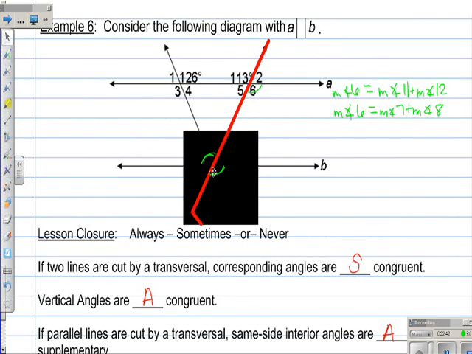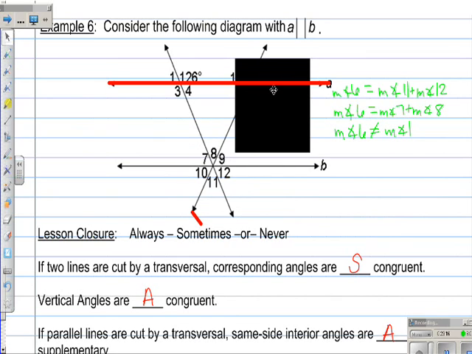Now, again, if we were looking at 6 and 1, while you can see that those are alternate exterior angles, since we know that these two lines are not parallel, the measure of angle 6 is not necessarily congruent to the measure of angle 1. So it's very important to see which transversal you're looking at.